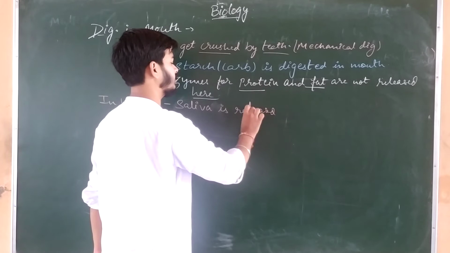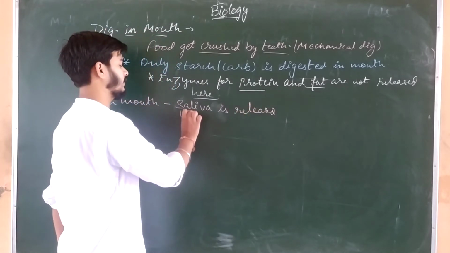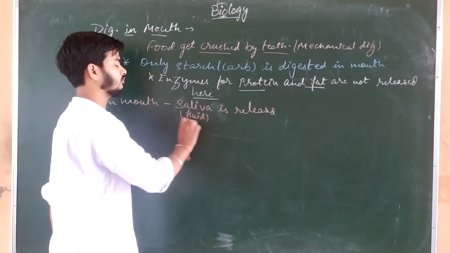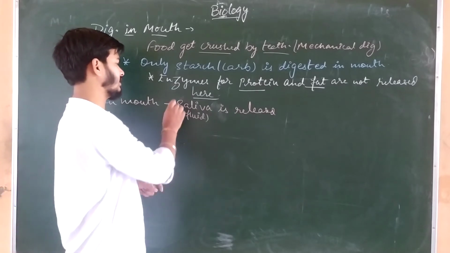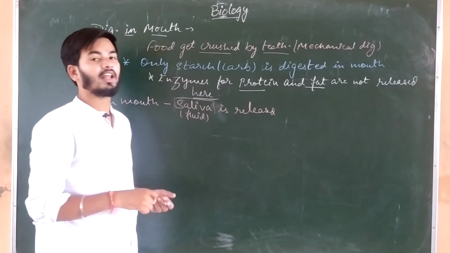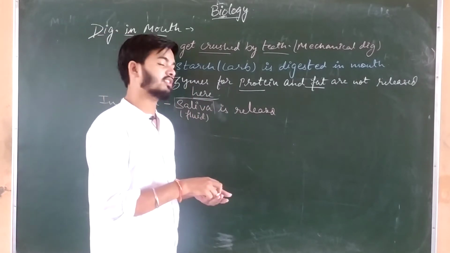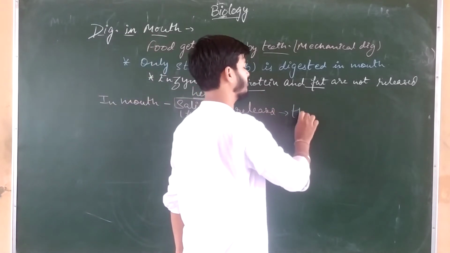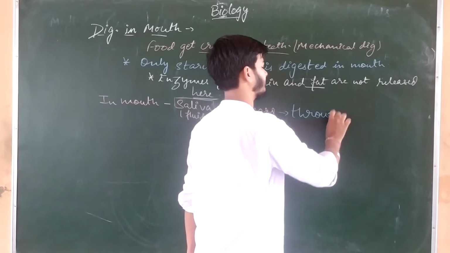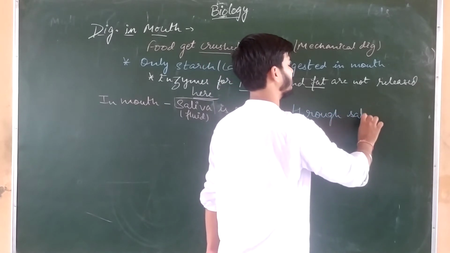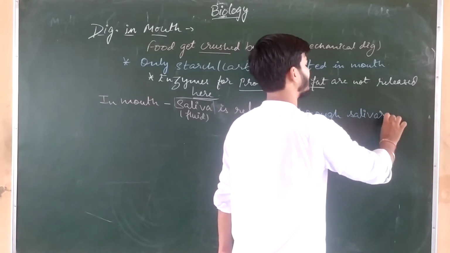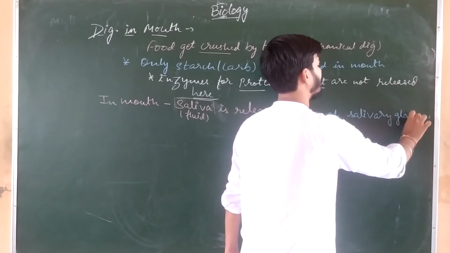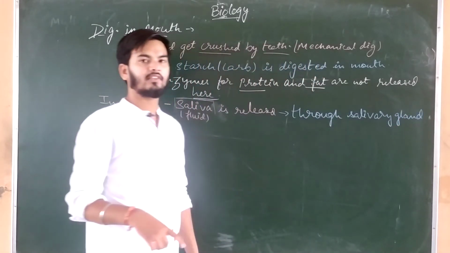The fluid in the mouth is a type of fluid, and we call it saliva. In the mouth saliva is released, and which gland is releasing saliva? Salivary gland. Okay, the salivary gland is responsible for releasing saliva in the mouth.